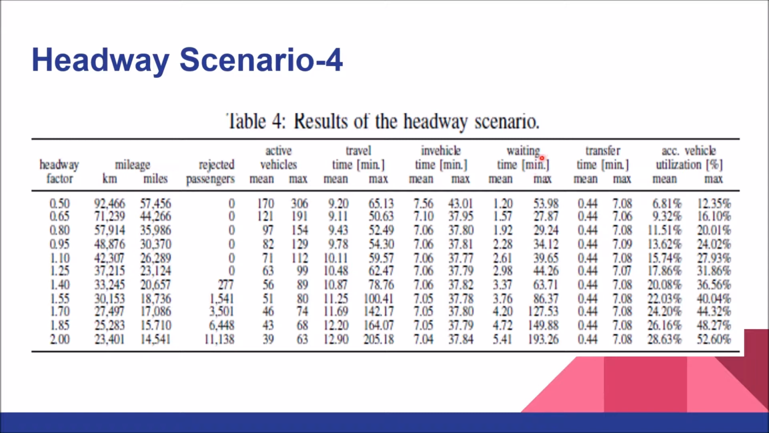Then waiting time, the mean waiting time for 0.5 obviously will be less because the vehicles are coming quickly, so it's 1.2, and for 2.0 it is 5.41. So waiting time also increases with the headway factor. Now the transfer time. What is the transfer time? Transfer time is the time elapsed from transferring from one line to another, say from U1 to U2. That is the transfer time.